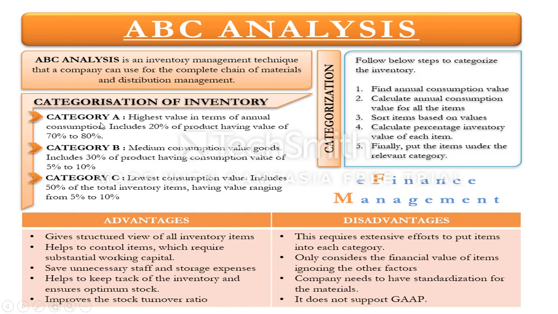So these are all the critical items, right? So more attention will be paid to category A. Then medium consumption means 30% of products having 5 to 10% of value. And C includes 50% of the total inventory items having just 5 to 10% of the cost. The advantages and disadvantages are already discussed. It gives a structured view of all inventory items and helps to control items which require substantial working capital. Many things are there, like improving the stock turnover ratio, but it also has some limitations.